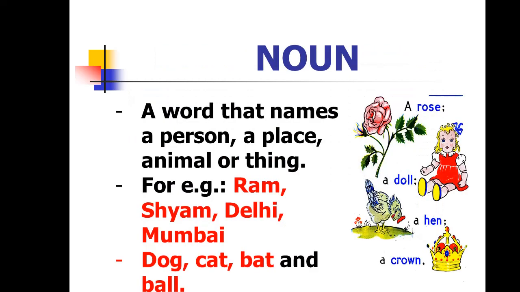It is a word that names a person, place, animals, or things. For example, person's name Ramesh, places name Delhi, Mumbai, animals name cat, dog, and things bat and ball. Now let me tell you the examples in sentences. A rose is red. Here rose is a noun. It is a doll. Here doll is a noun. It is a black hen. Here hen is a noun. King wears a crown. Here king and crown are nouns.